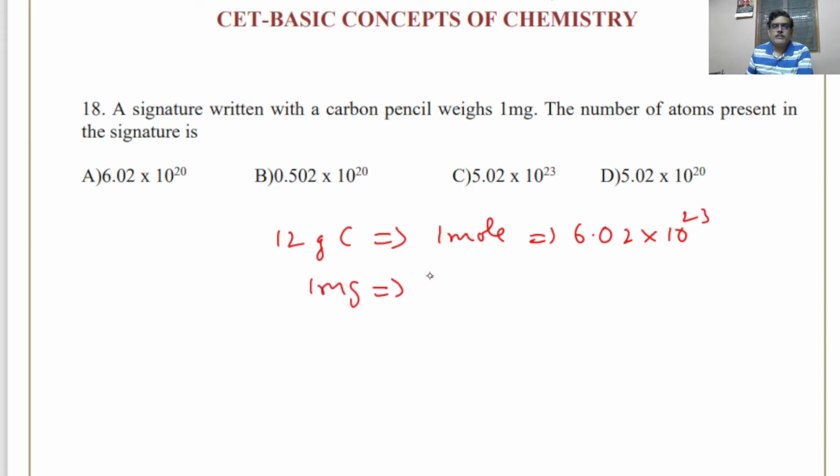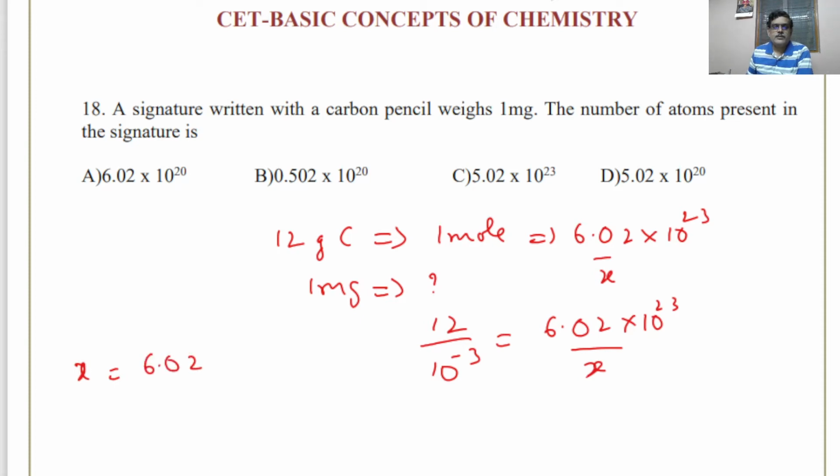So it is how many atoms. Now again take it as x. Now you take the ratio: 12 divided by 10 to the power of minus 3 equals 6.02 10 to the power of 23 divided by x. Now solve for x. x is equal to 6.02 10 to the power of 23 multiplied by 10 to the power of minus 3 divided by 12.